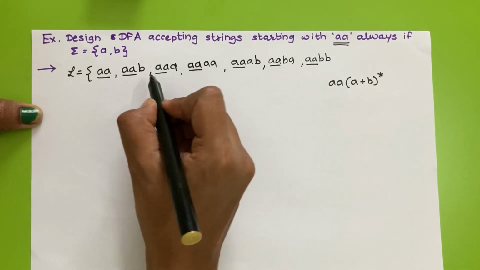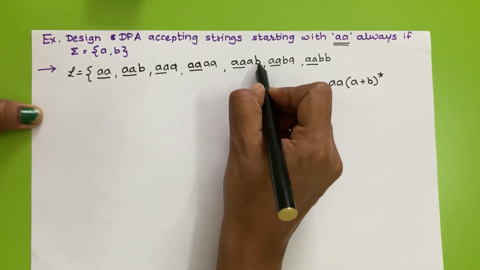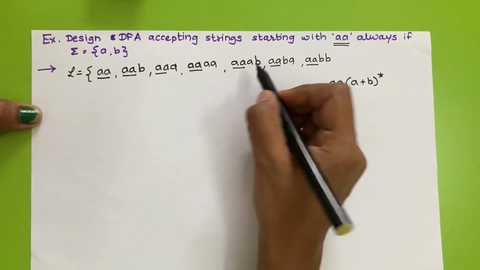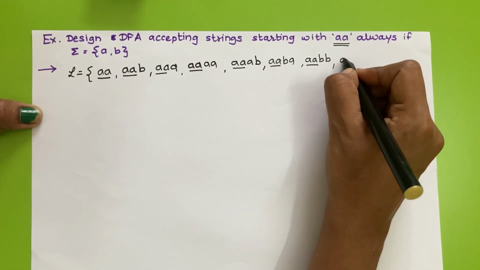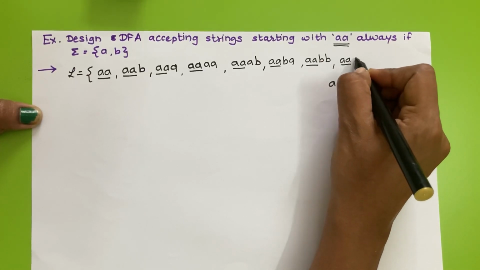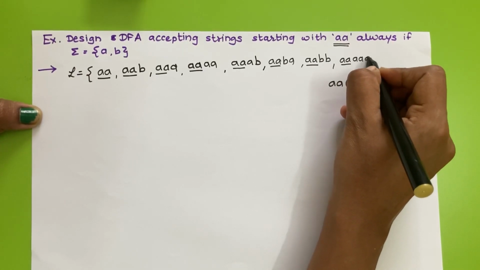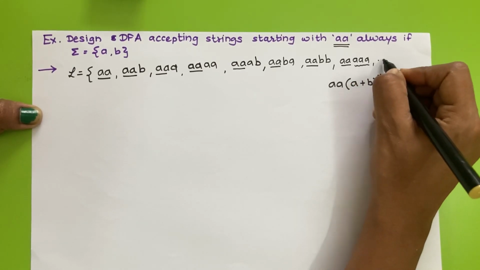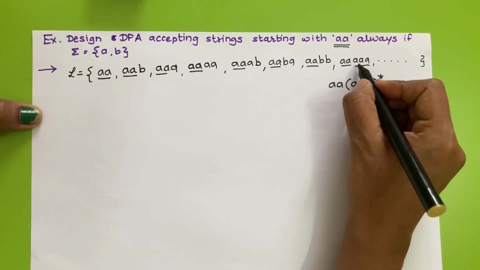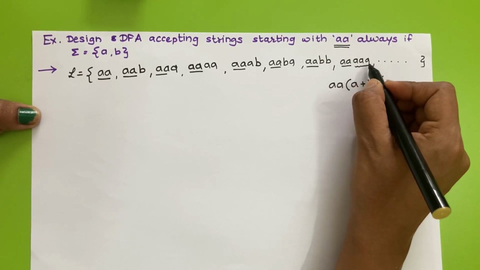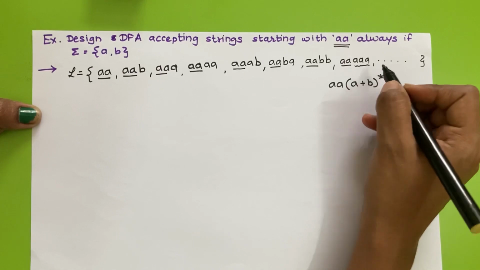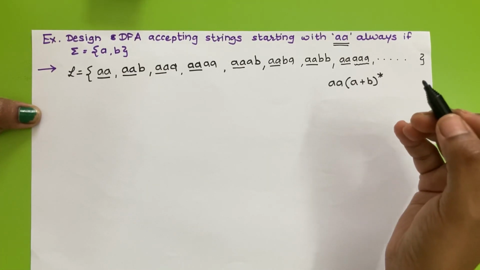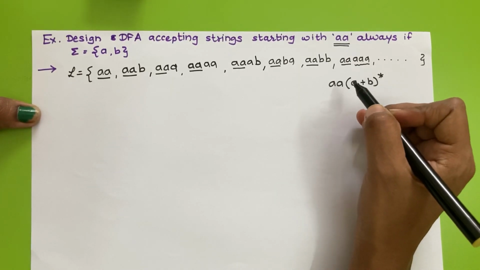Here we have taken only two-length combinations of A and B after the substring double A. Next onwards will be double A, then 3-length combinations of A and B. Then next, 4-length combinations of A and B followed after the double A substring.